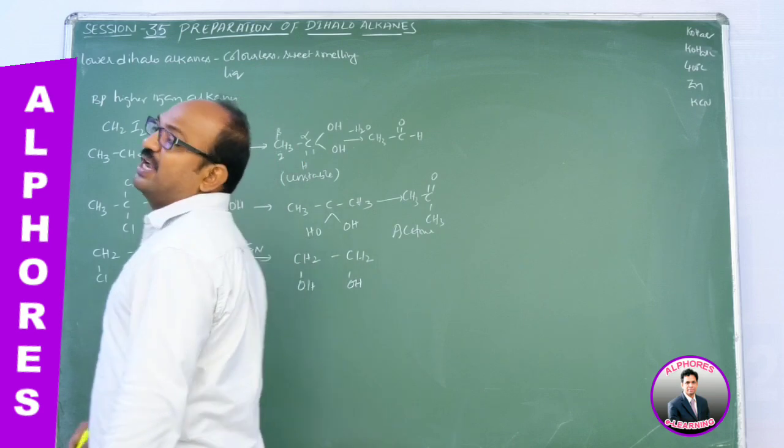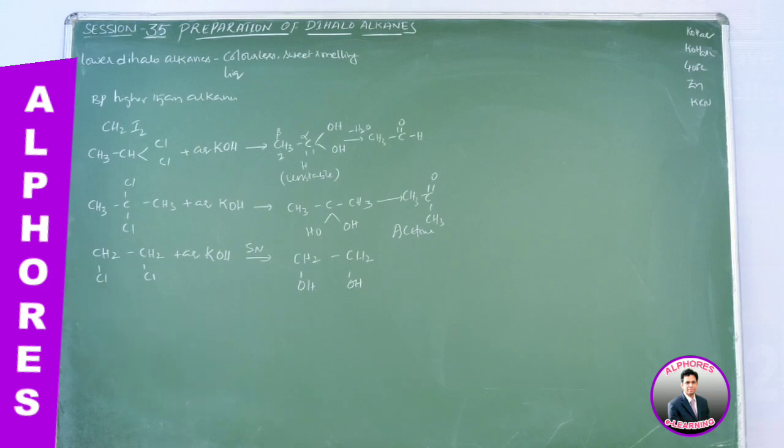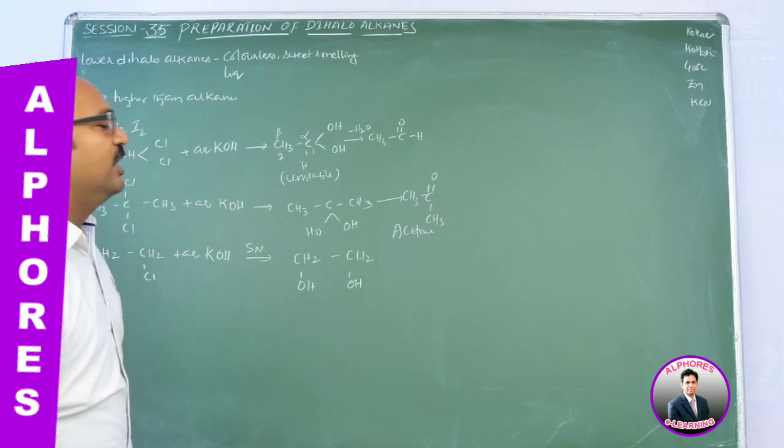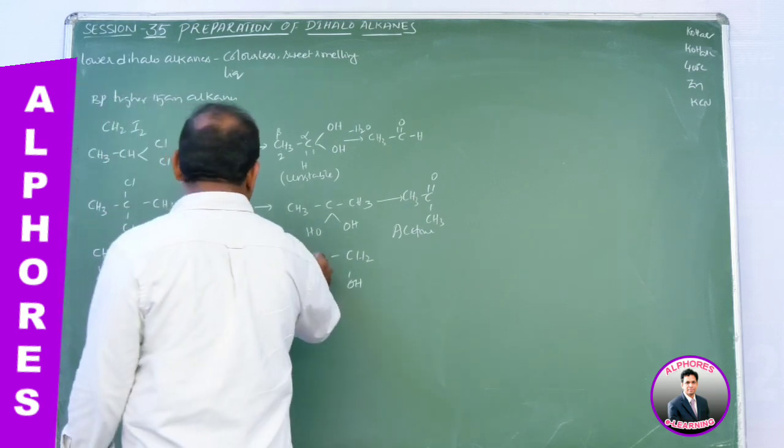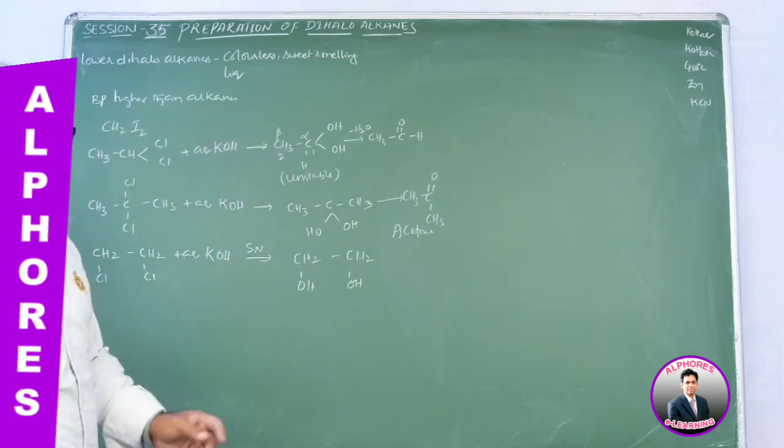This one is vicinal diol. Vicinal diols can stabilize. So geminal diols are unstable, but vicinal diols are stable. These vicinal diols are called glycols.